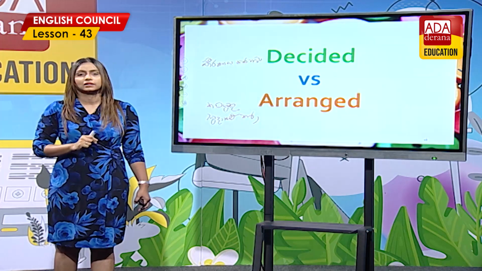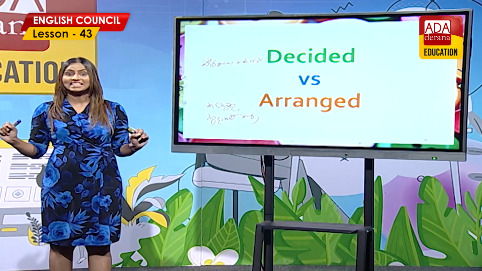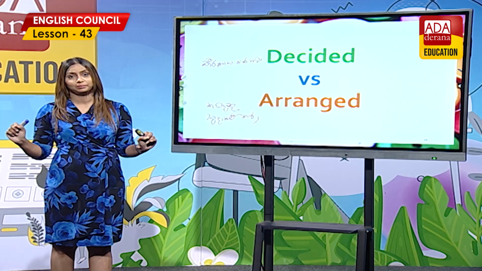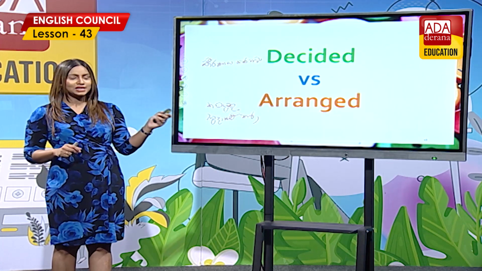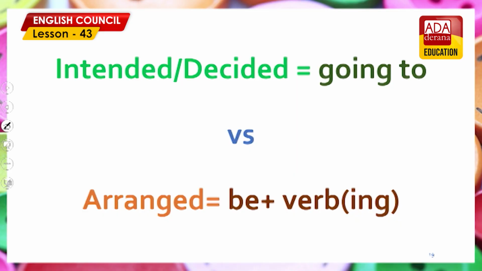That's decision. But arranged is everything is prepared, arranged, made ready. Right. Why did I bring these two words? Look at the screen. So now I'm going to introduce another form of future to you. If you intend to do something and if you've decided to do something,